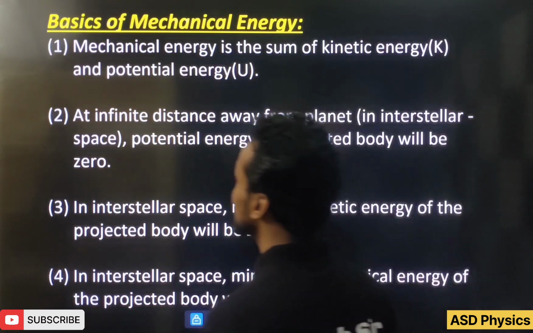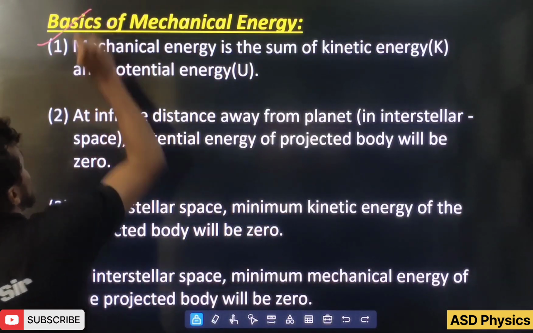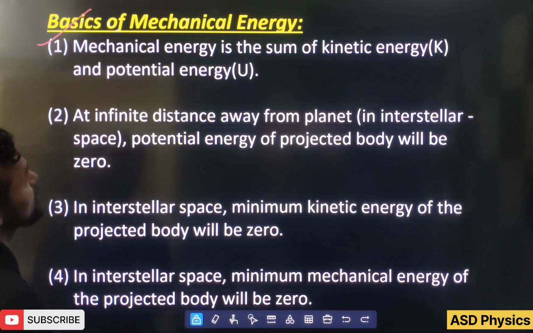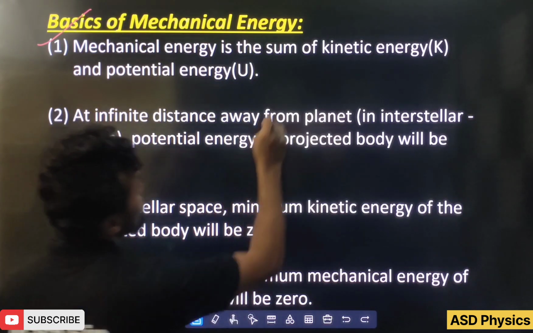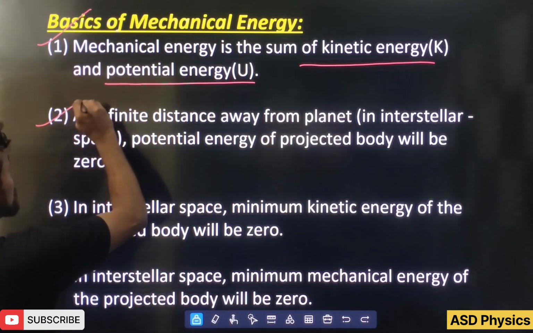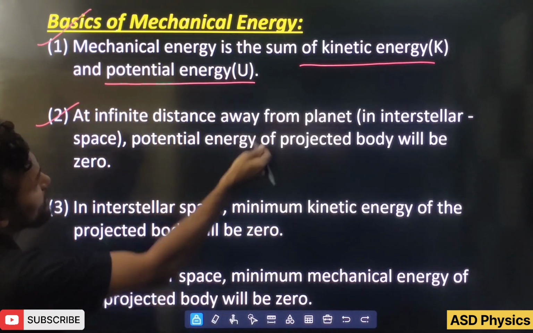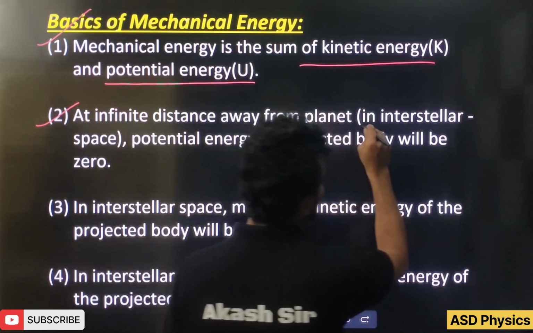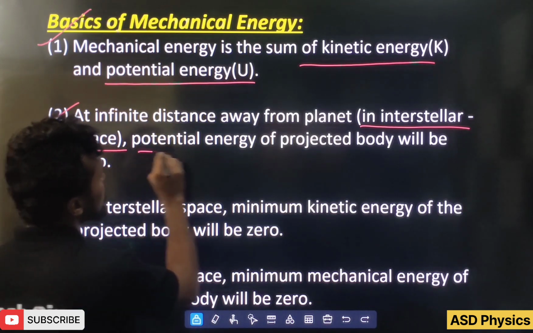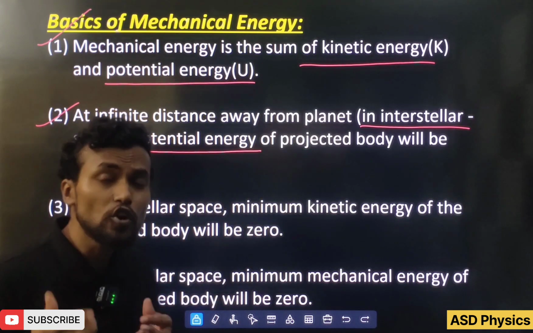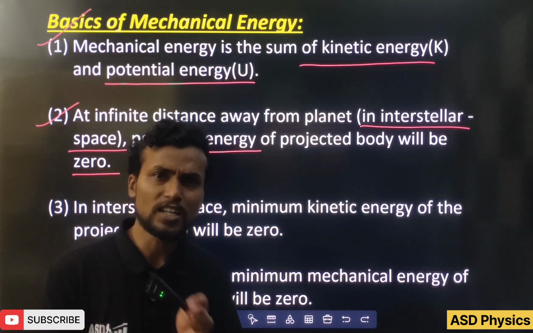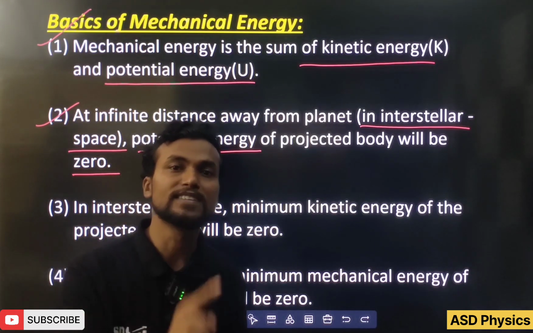So before starting this, we have to understand some basics. Even these basics I have discussed in the last video also. So see here, please. First one, mechanical energy is the sum of kinetic energy and potential energy. And next one, very important point: at infinite distance away from the planet, that means in interstellar space, potential energy of the projected body will be how much? 0, because the object will go outside the gravitational field of the planet, so there is no interaction.